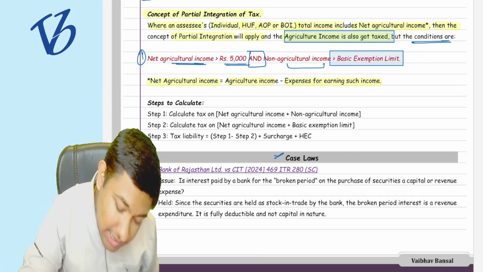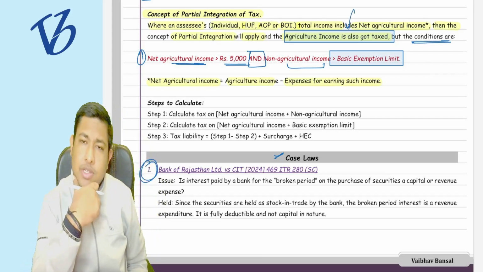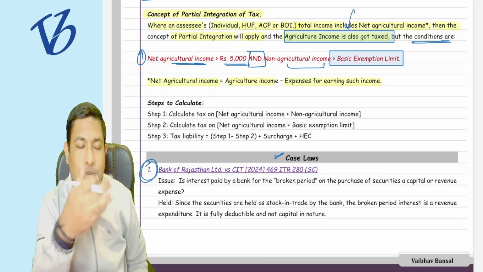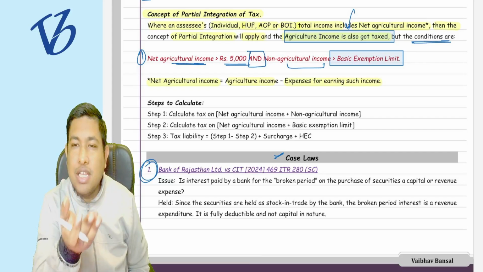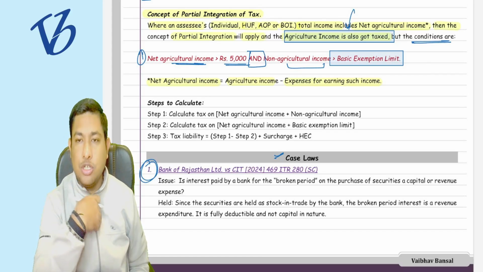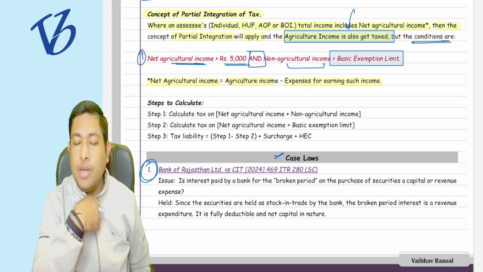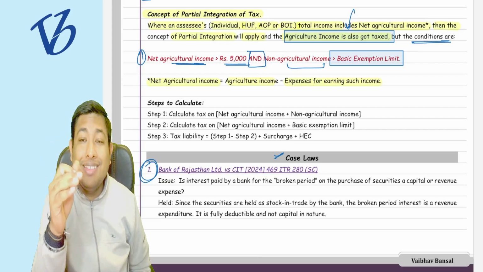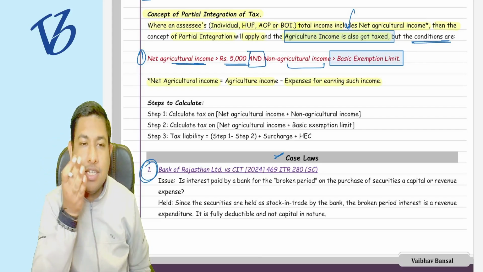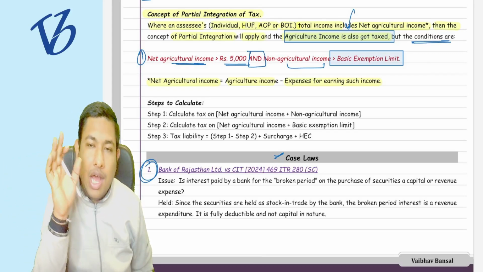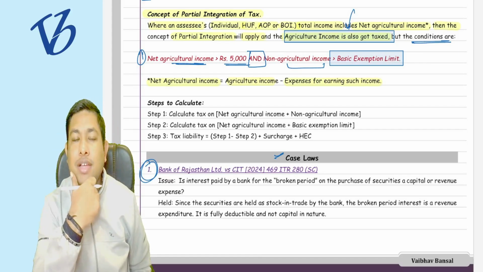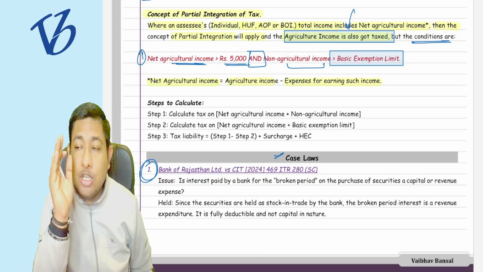But here we are saying that the agriculture income is also taxed. How is it possible? Because it is against the constitution. Because the constitution provides that the central government can collect taxes on income other than agriculture income, because the agriculture income is a matter of the state. So how can I tax the agriculture income? This is the question that you must ask.